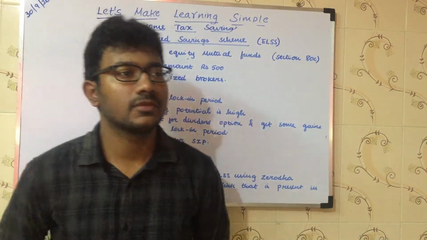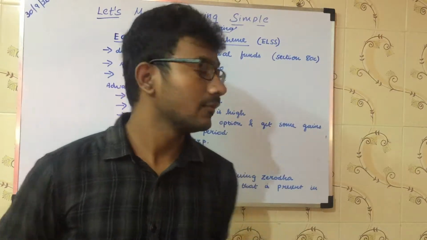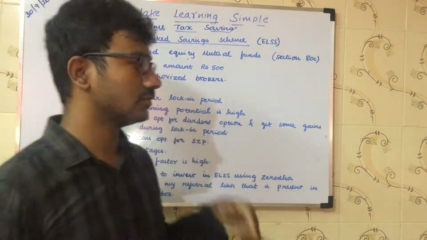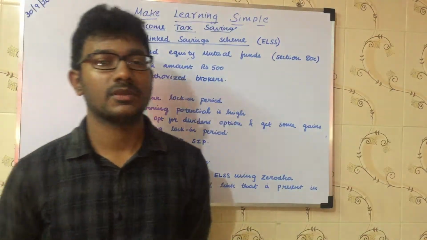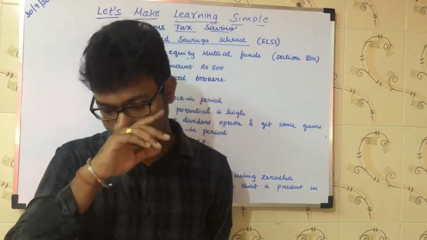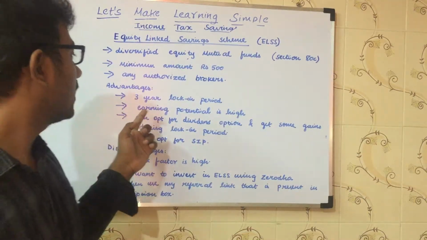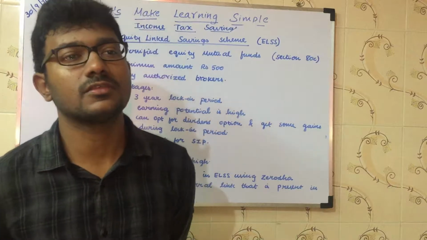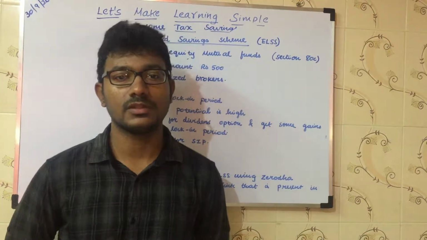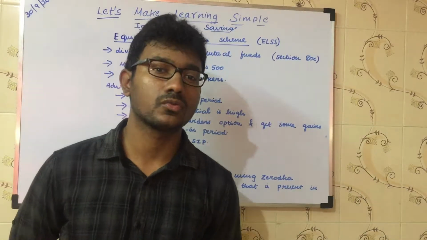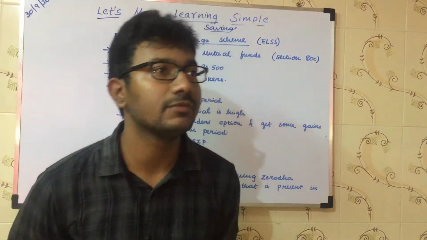Now we will see the advantages of equity linked savings schemes. If you compare ELSS with FD or PPF, the lock-in period is very low. The lock-in period is just 3 years, but in the case of FD it's 5 years, and in the case of PPF it's 15 years. So this is one of the main advantages. Then comes the potential variance. Since we are indirectly investing in the companies, if a company is doing very well, then our mutual fund value would also increase. This is another advantage.